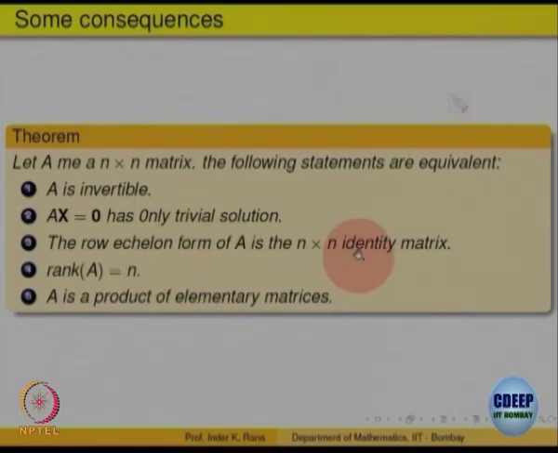The row equivalent form should be the identity matrix, right. Invertibility is the same as saying that rank is equal to n, the number of non-zero rows must be the same as the number of variables, and that is the same as the number of rows or number of columns, since it is a square matrix, and a product of elementary matrices. So, there are various ways of saying when a matrix is invertible, right. All are the same, but there are different ways of saying the same thing. Okay.